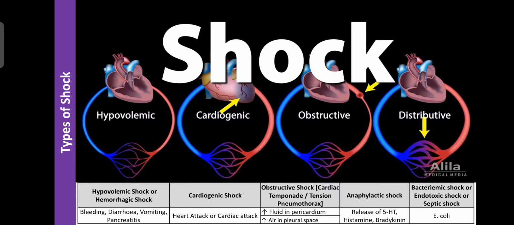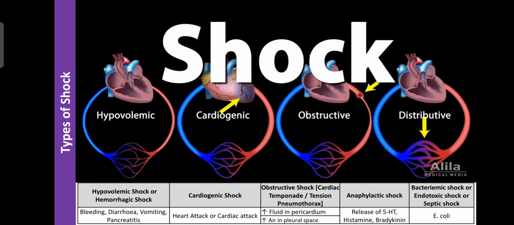So any problem in the circulatory system, in the heart or a coronary circulation problem in the heart, was responsible for the shock. That shock was known as cardiogenic shock, where the heart does not get sufficient nutrition along with oxygen due to failure of the coronary arteries. So that is known as cardiogenic shock.